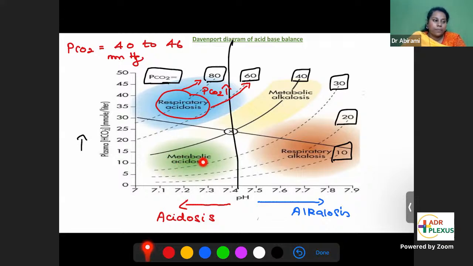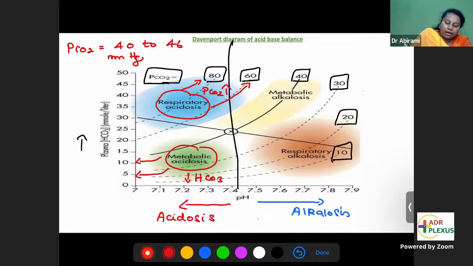The green one is metabolic acidosis. When will you call it metabolic acidosis? Something wrong with the kidneys, something wrong with the bicarbonate that has caused acidosis. Any fall in bicarbonate levels: bicarbonate is a base, and when the base level goes down, it can cause acidosis. That is called metabolic acidosis. So you match this green portion of the curve with bicarbonate levels. It corresponds to 10 and 5.